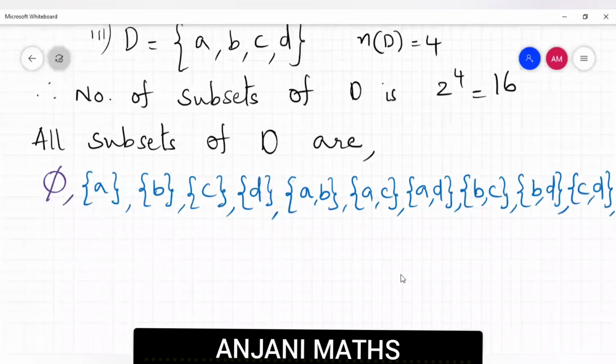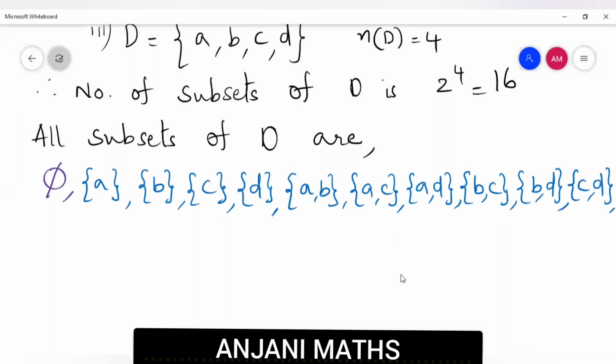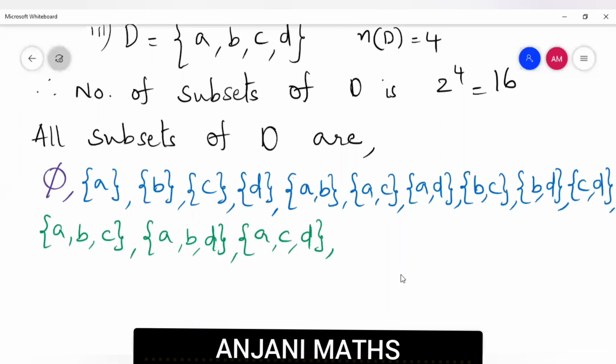Next, what do we have to do? We have to write subsets with 3 elements. Three elements is very simple. We eliminate one element from those 4 elements. So we get the set containing ABC, where I eliminated D. Next, I eliminate C, I get A, B, D. Next, I eliminate B, we get A, C, D. Next, I eliminate A, so we get B, C, D. How many subsets did we get with 3 elements? 1, 2, 3, 4.